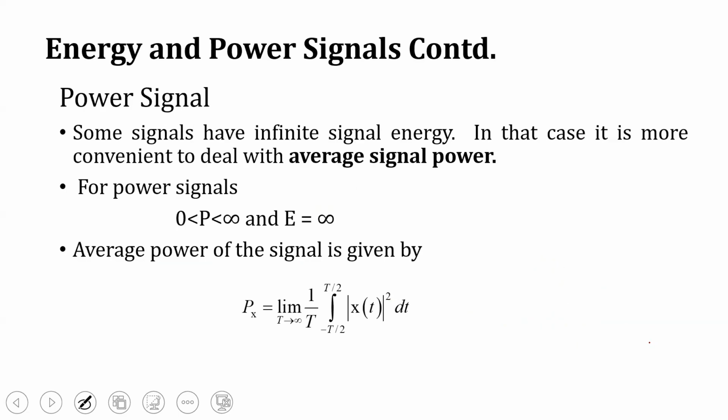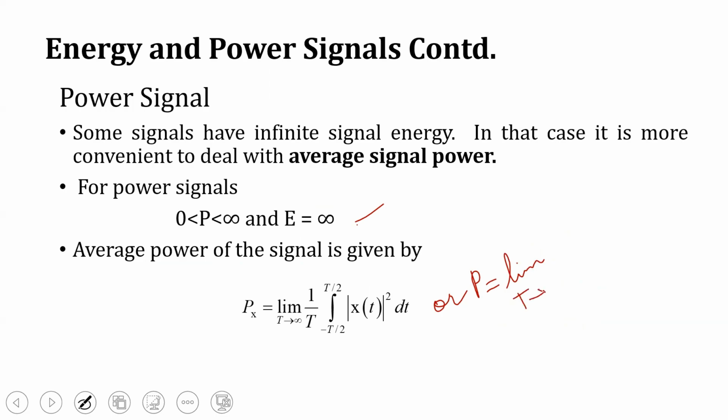Then next is the power signal. Some signals have infinite signal energy. In that case, it is more convenient to deal with the average signal power. So the power must be finite and energy is infinity. In that case, that is a power signal. So the average power of the signal is given by limit T tends to infinity 1 by T integral minus T by 2 to T by 2 mod x of t the whole square dt, or the same equation we can write as P is equivalent to